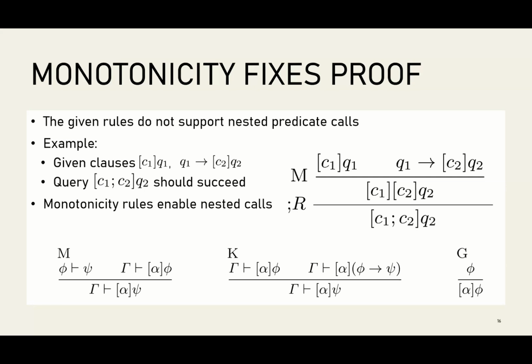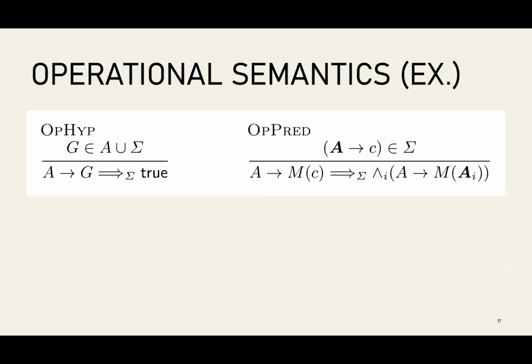But this is already starting to hint that if we need some of these monotonicity rules, which are much less syntax directed, a much more flexible rule than what we had earlier, then the actual search process, the actual operational reasoning, might be a little more complex than we first expected. And indeed, there are many rules in the operational semantics, so I've put most of it in the appendix, but I just want to give you a few examples so you can see how the operational semantics is structured.